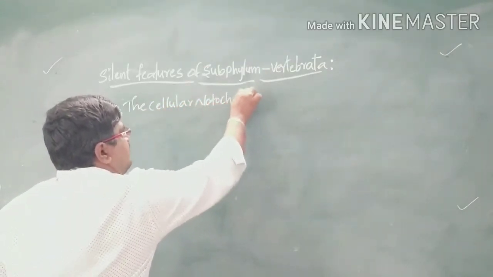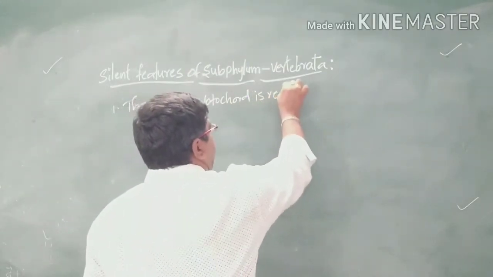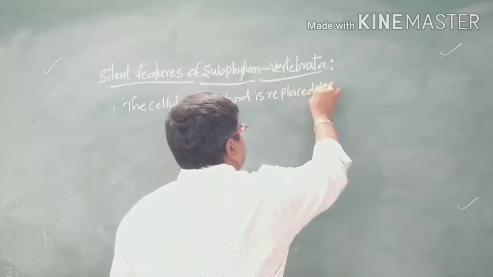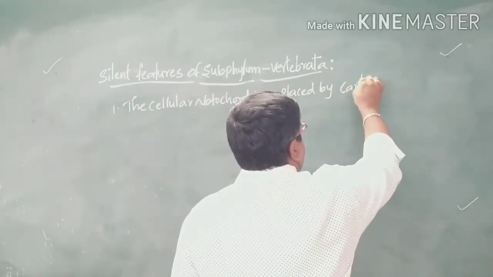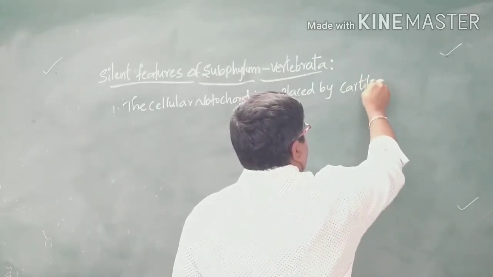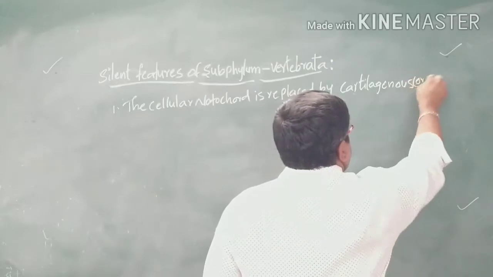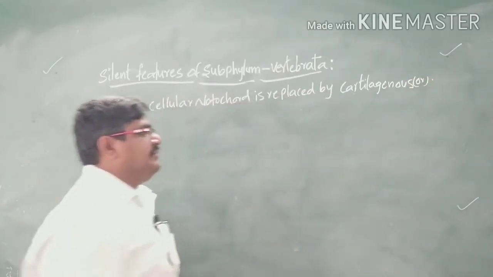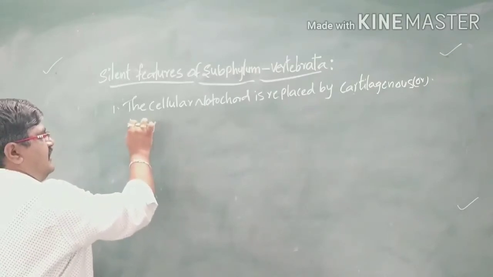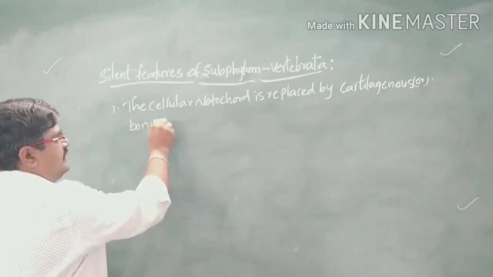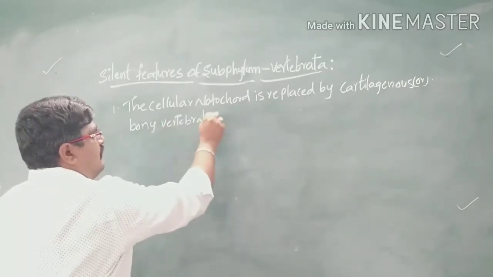is replaced by a cartilaginous or bony vertebral column.